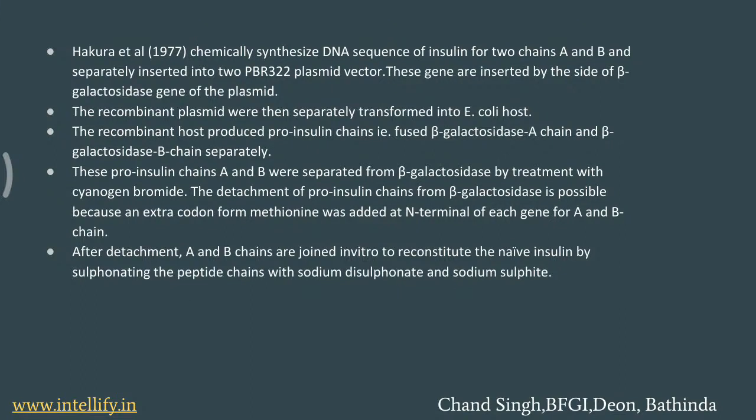Then we have inserted this vector with the gene that is producing insulin into the bacteria Escherichia coli. So recombinant DNA is transformed into the Escherichia coli. So in the next step, the proinsulin is produced. So what is the proinsulin? That is the inactive insulin.